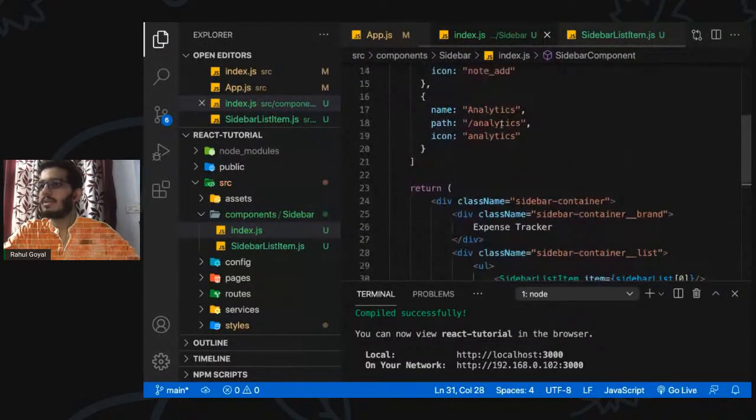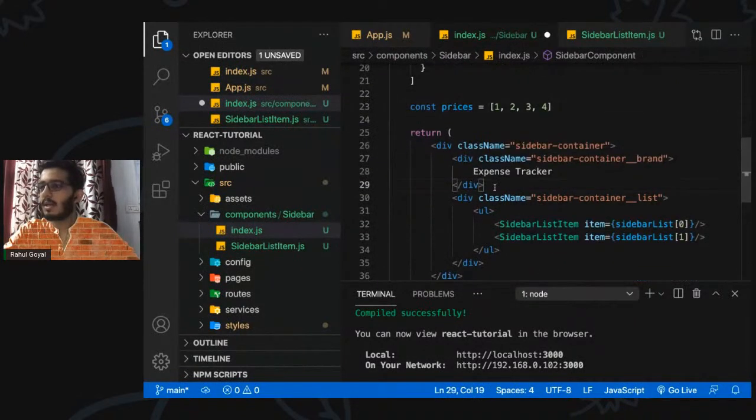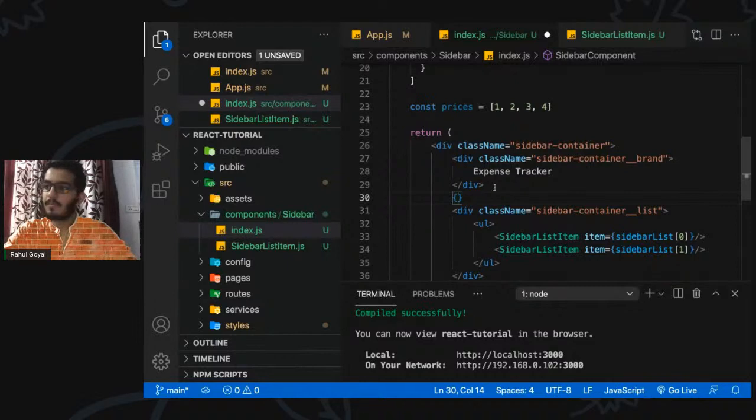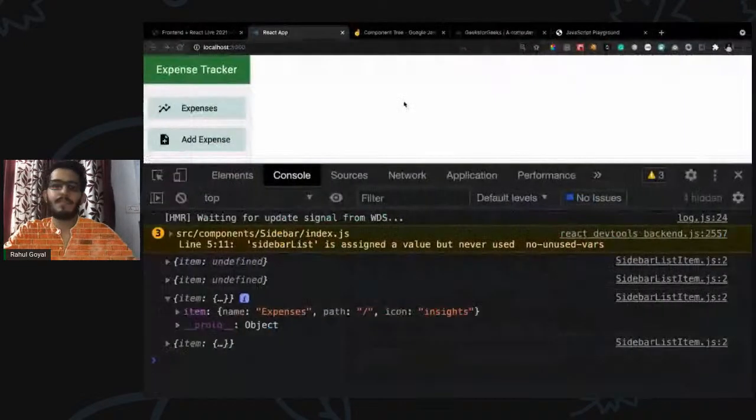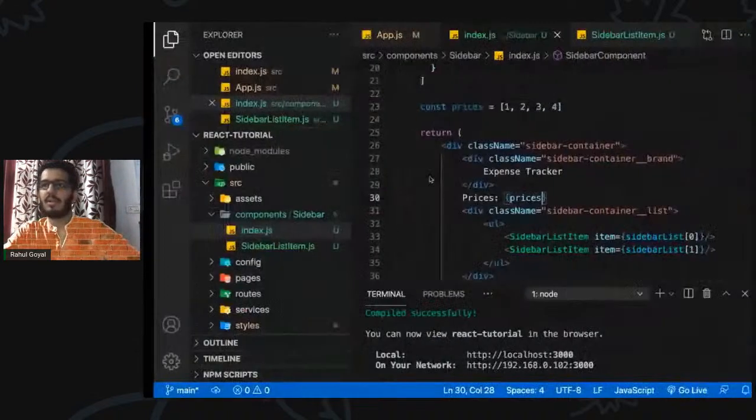Okay, so let's say we have a variable prices. It contains, I don't know, some numbers, and let's render this, prices. Let's see the output of this. If we see, the array is rendered, right? Why is it rendered? It should at least throw an error or something like that. It is because it is a JavaScript functionality. If we try to print the array, it will concatenate all the elements here.